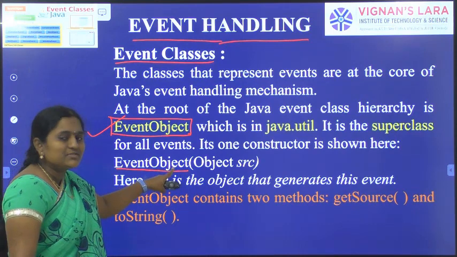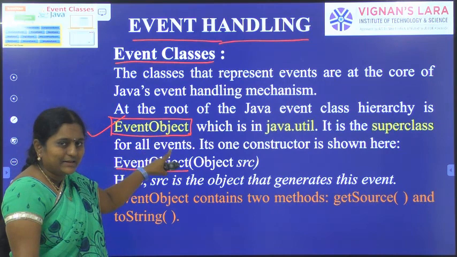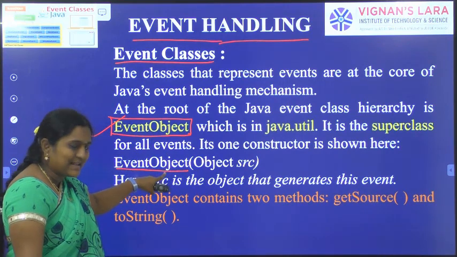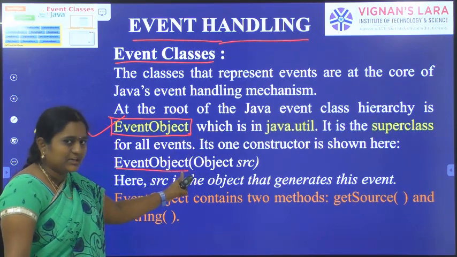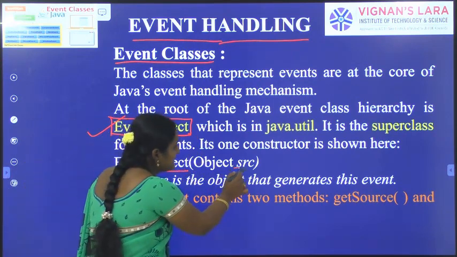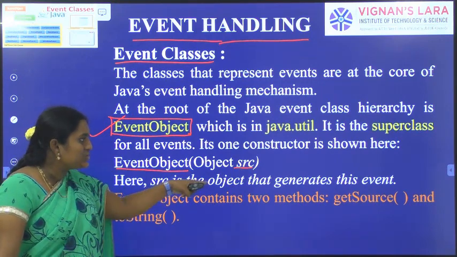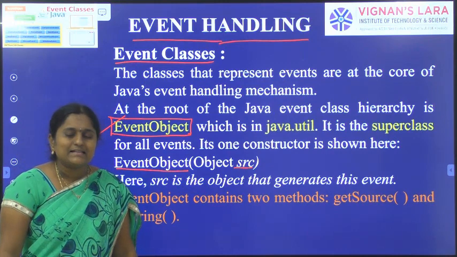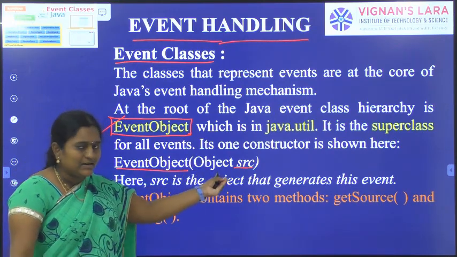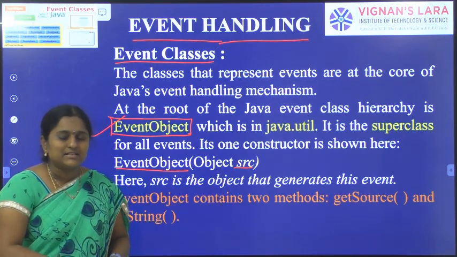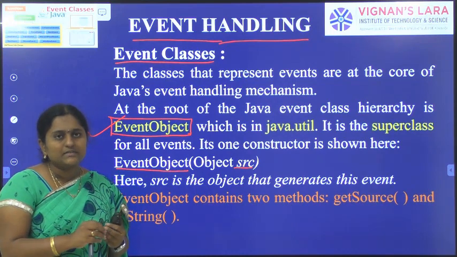The constructor name is the same as the class name, EventObject. An Object is passed as the argument to the EventObject constructor. Here src means the source. It is the object that generates an event. Object is the argument type, src is the reference variable, src means source. Generally events are generated in the source.